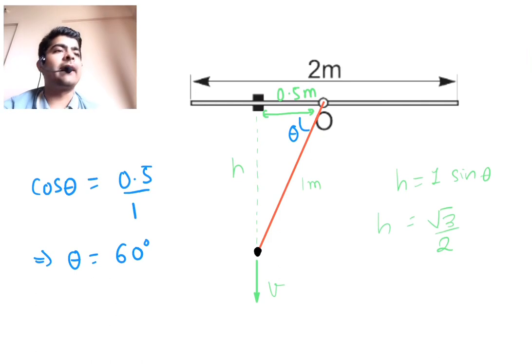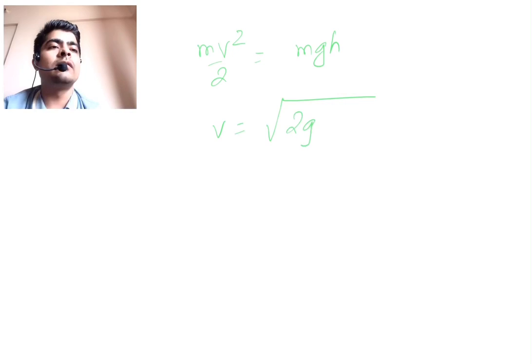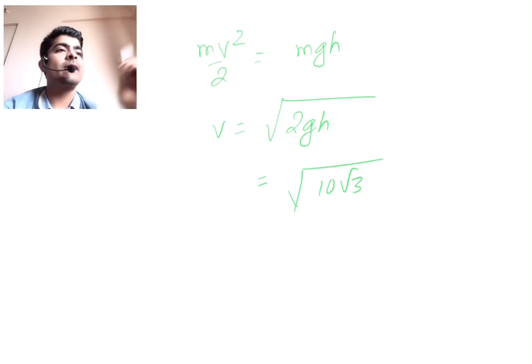Okay, so we found the height h, so we can find the value of v. Applying energy conservation, mv square by 2 equals mgh, or v will be under root 2gh, correct? So h is equal to root 3 by 2, so this is equal to root of 10 root 3, taking g equal to 10. Okay, so we found the velocity.